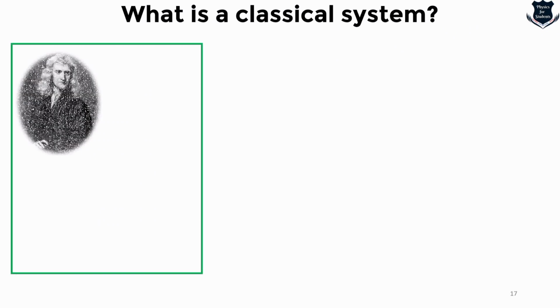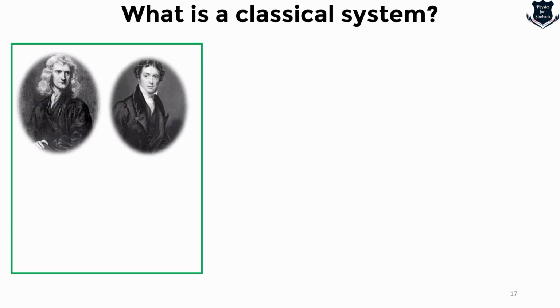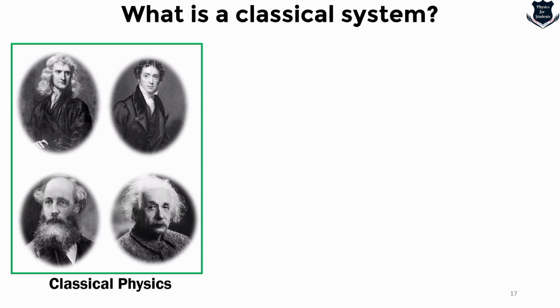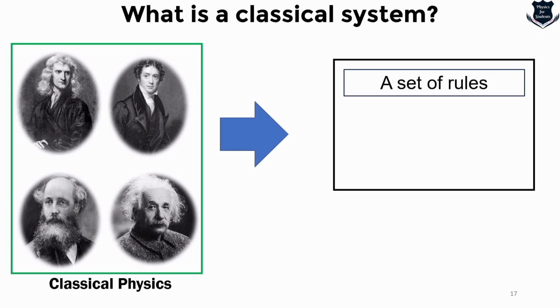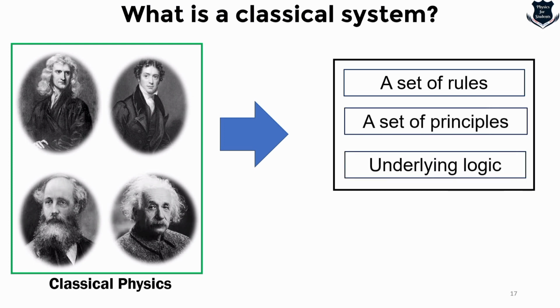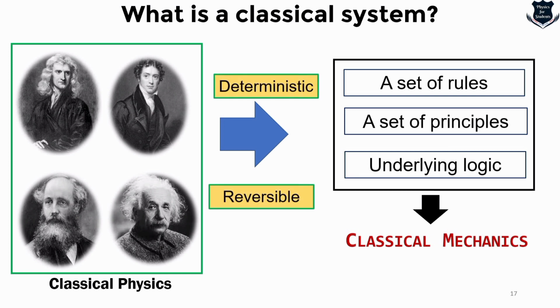Now all those figures that you see on the left hand side, with Isaac Newton and then others like Maxwell and Faraday and Einstein, they are all classical physicists. So classical physics means that it would deal with a set of rules. Number one, obviously, there will be a set of principles and there will be an underlying logic. And finally, what we can say is that these are the areas of classical mechanics, which are deterministic as well as reversible.